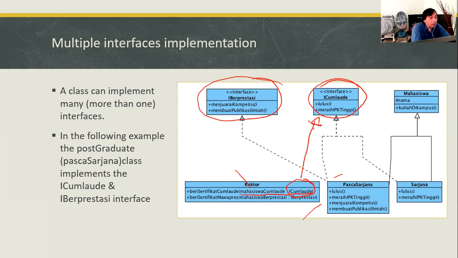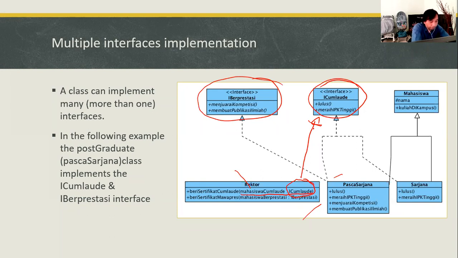Every class or object that implements this interface can become the parameter.